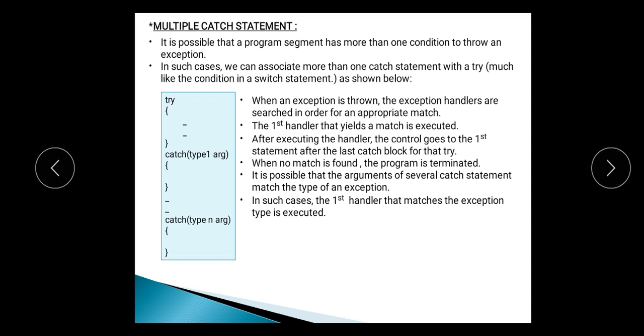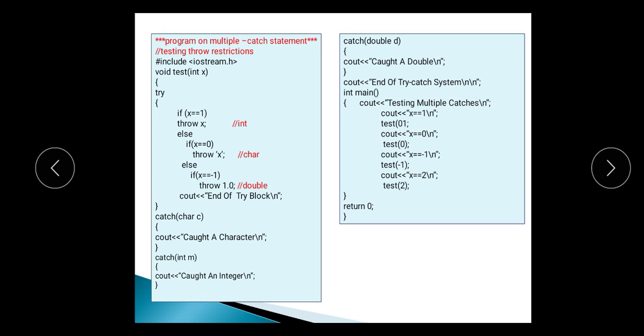It is possible that the arguments of several catch statements match the type of an exception. In such a case, the first handler that matches the exception type gets executed. Here I am showing you the program of multiple catch statements. Here we are throwing different types of exceptions, integer, character as well as double, and we are catching all of them in different catch blocks.